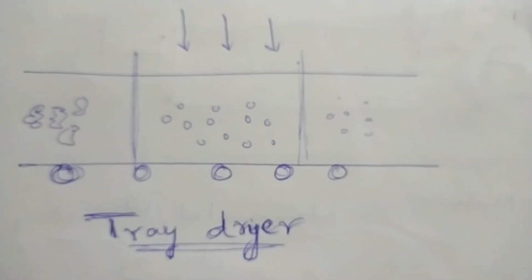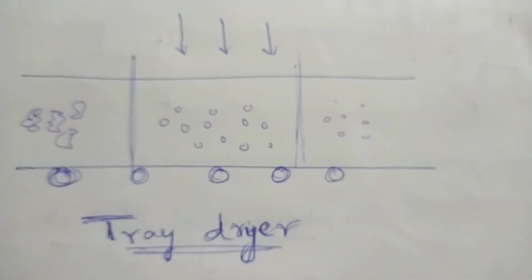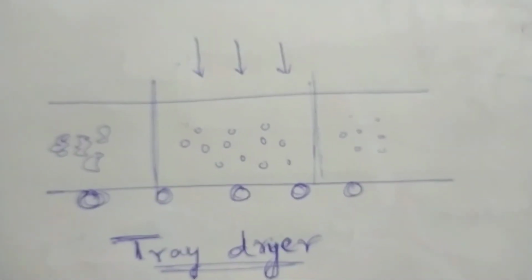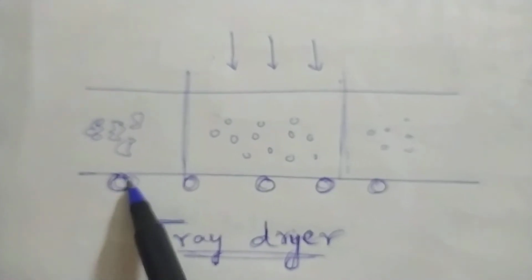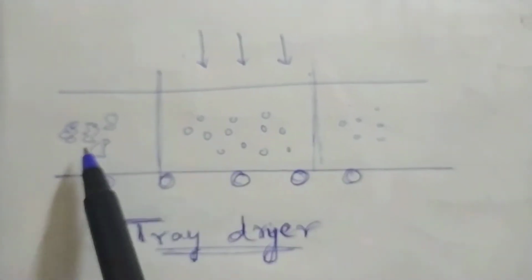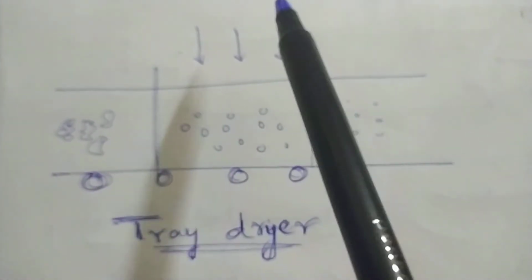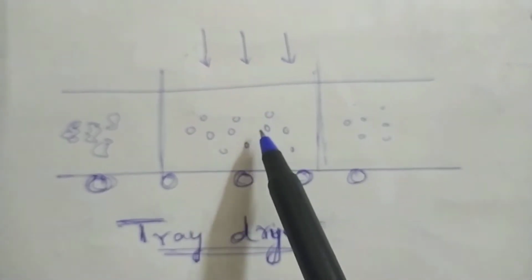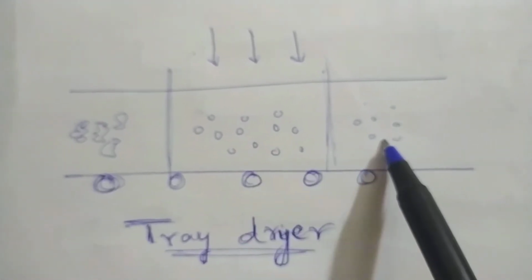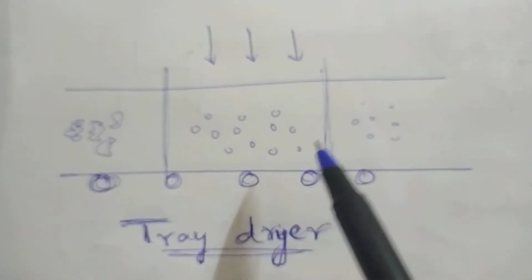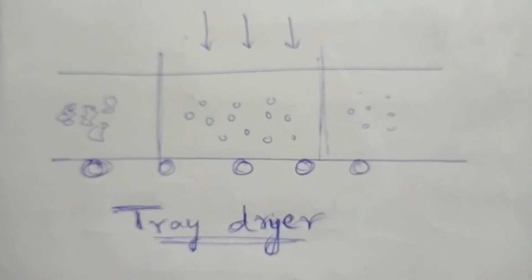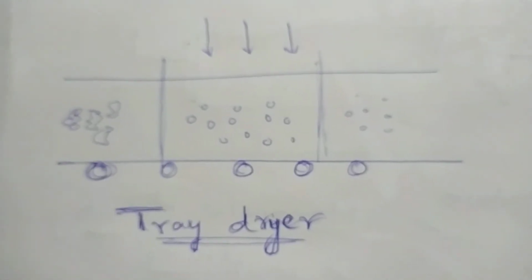Students, what you're seeing here is a tray dryer. This tray dryer is a procedure where you have a running belt, on which the tray, the product, is moving. You have some chamber which is specifically pumping the hot air onto this, and then the product gets dried. It's a very common methodology in many of the crystals. They use this methodology, and any of the fine powders and all, in the food and dairy,